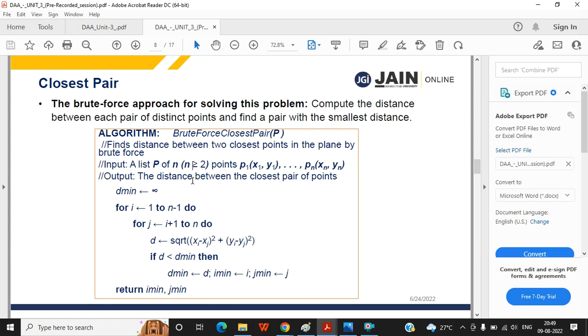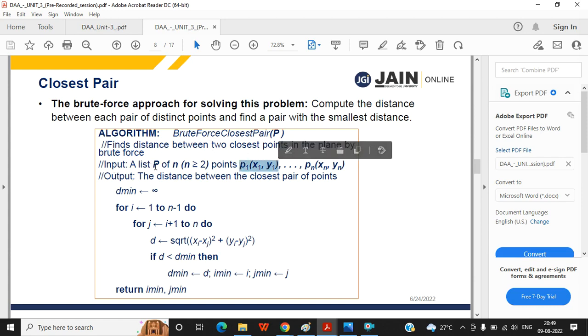At least two, because you are trying to find the closest pair of points. So you must have at least 2 points. This is very general.